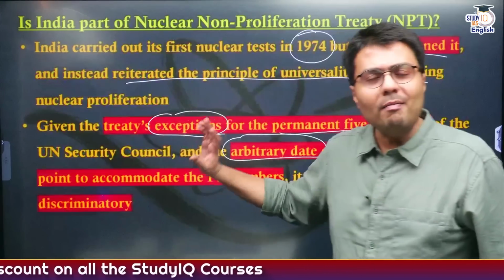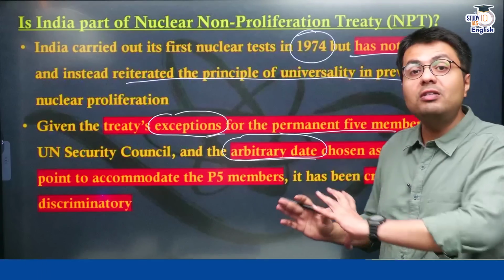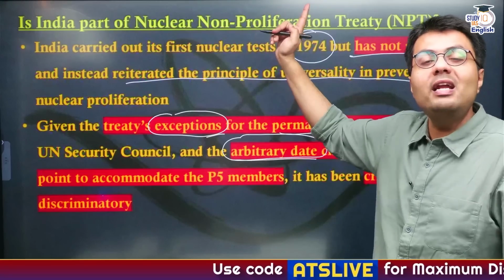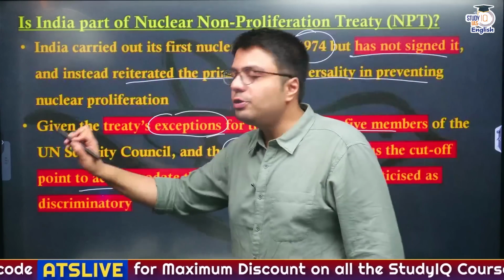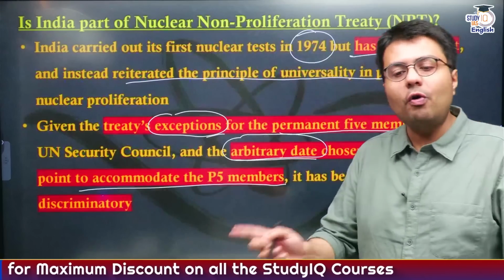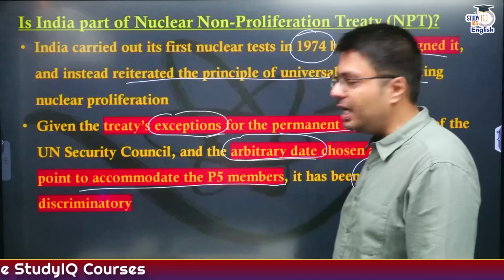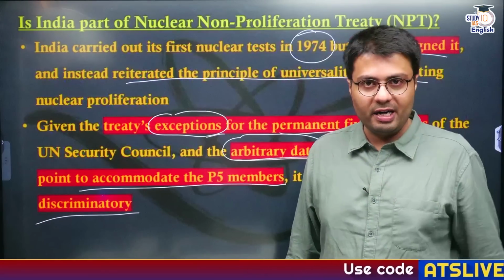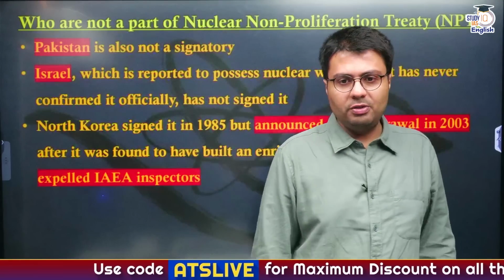So this is the primary grievance of India, that this treaty has set up an arbitrary date which discriminates against India, because India tested its first nuclear weapon only in 1974. And this date was primarily set up so as to accommodate the 5 countries who had already made nuclear weapons. And that is why India has refused to sign this treaty, because it rightfully feels this treaty is discriminatory, right? Now let us understand which are the other countries who have not signed this treaty.